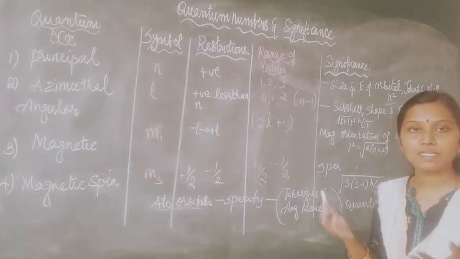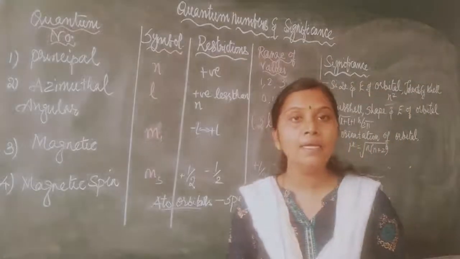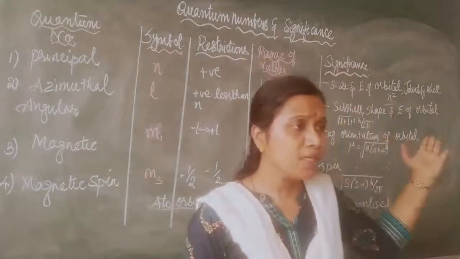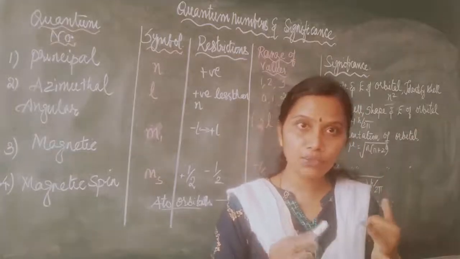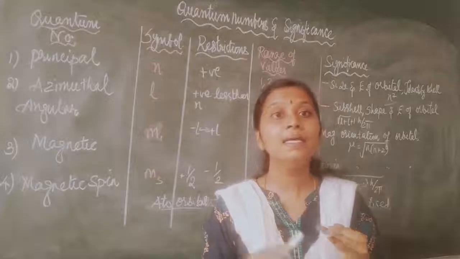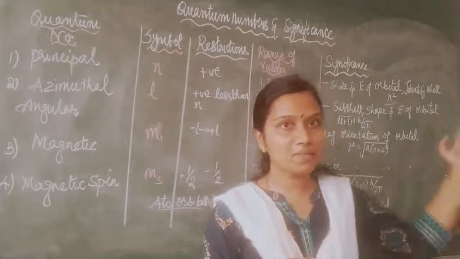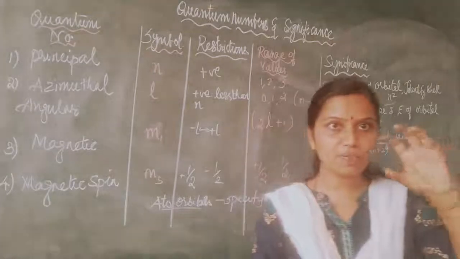So what is the significance of the principal quantum number? It is used to calculate the energy of the orbital, and to determine the size of the orbital. It can determine the shell, and the maximum value allotted is n square. That is the specific value.